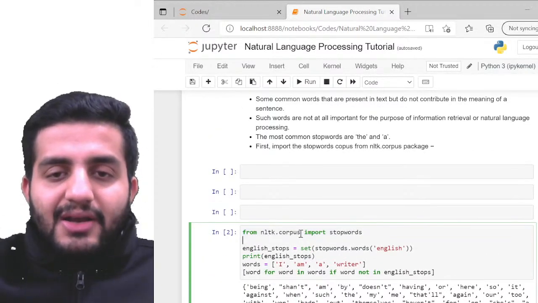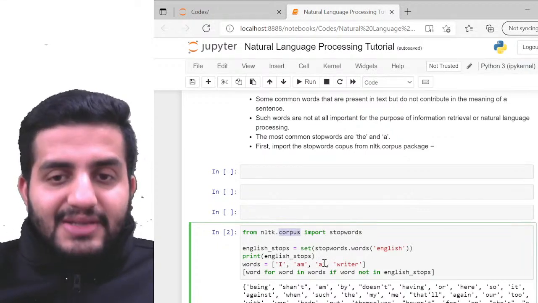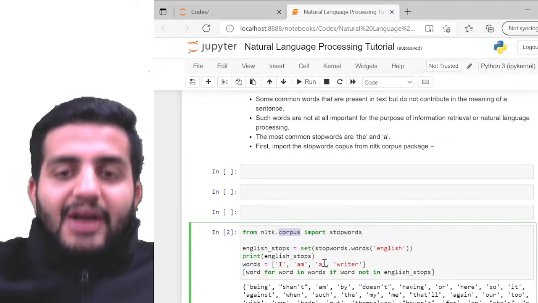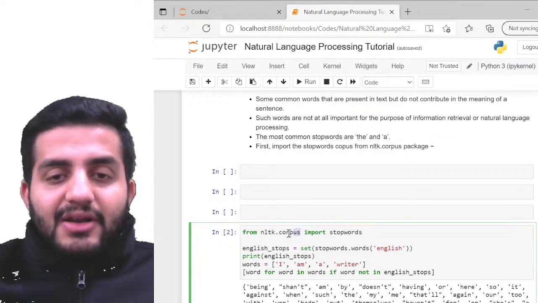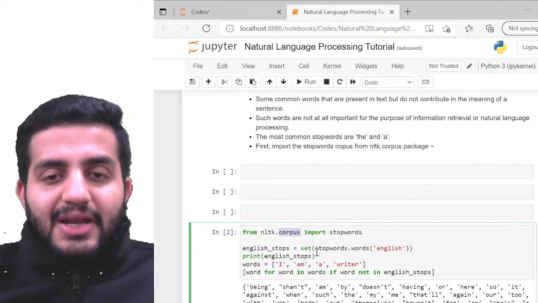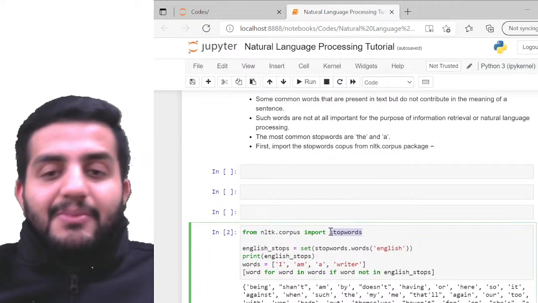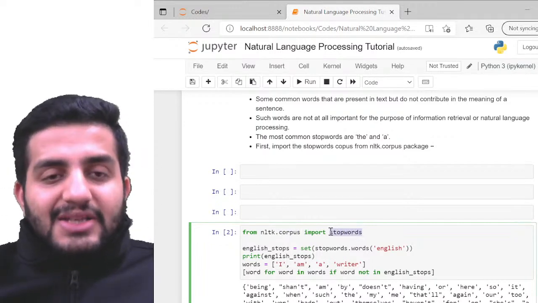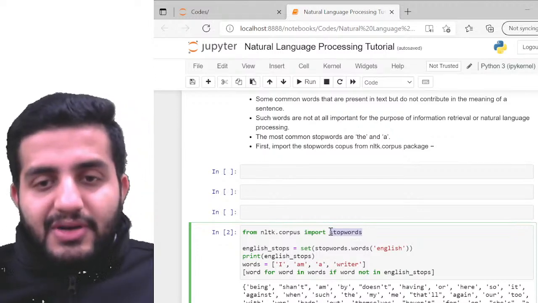Can you see this? Earlier we were importing from nltk.tokenize for my tokenizers, right? But now for the corpus, the collection of my words, I have another submodule called corpus. So from this library, inside corpus, I have another function, stop words, which we can directly import, right? So basically stop words is an already inbuilt list of words.